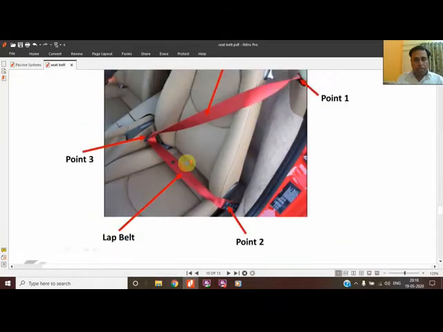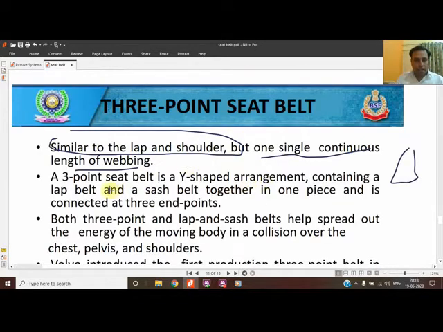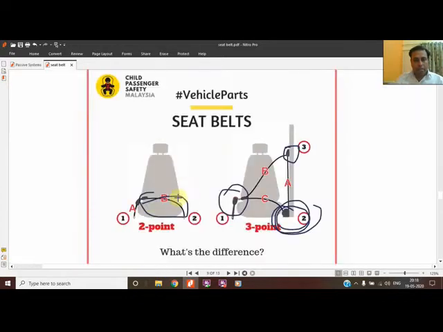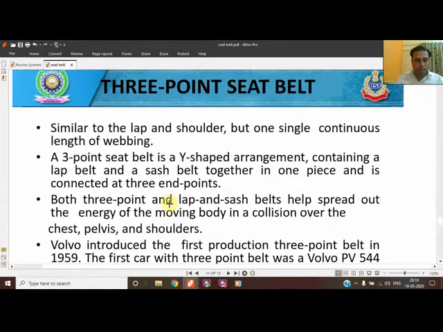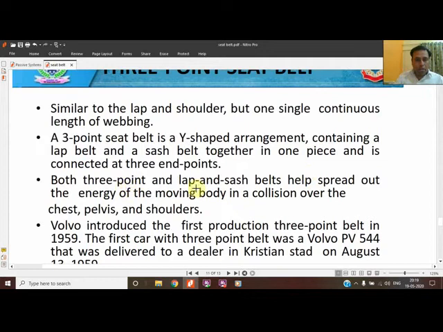You can see the shape is like a Y, containing a lap belt and a sash, both combined together, and it becomes the 3-point seat belt. Both 3-point and lap-sash belts help spread out the energy of the moving body in a collision over the chest, pelvis, the lower portion, and the shoulder.